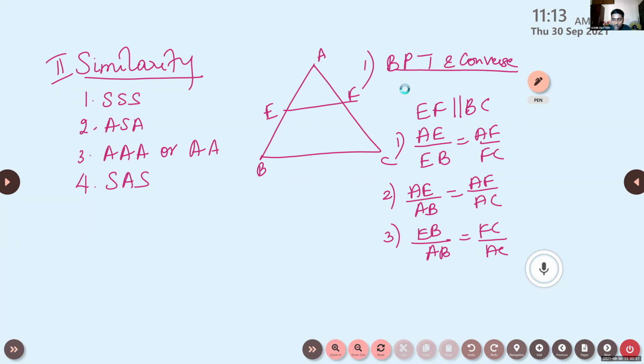Ma'am, what about the ASA criteria? Is it there? Go through the notes, open your textbook, and find out whether ASA is there. John, check whether ASA is there for similarity.